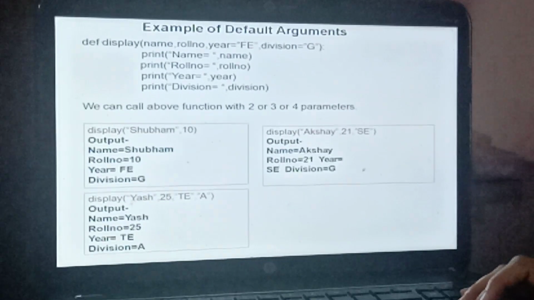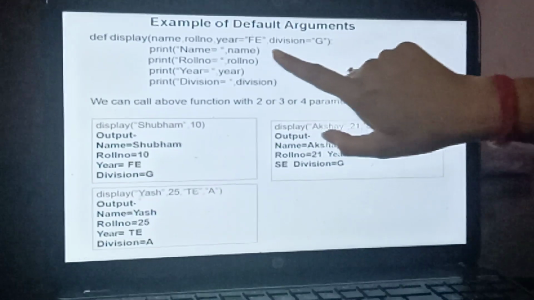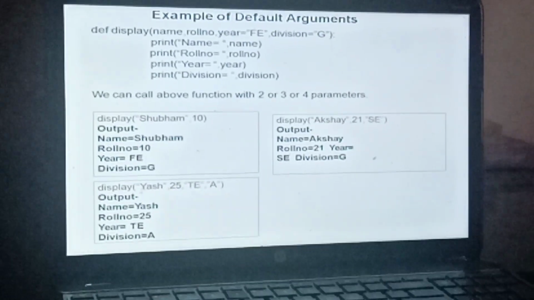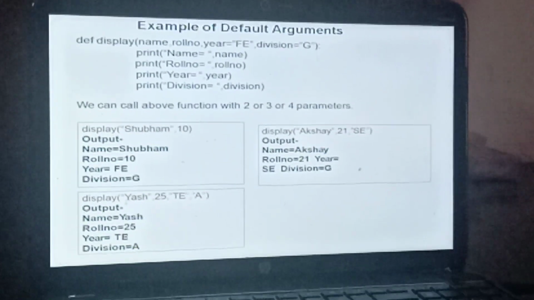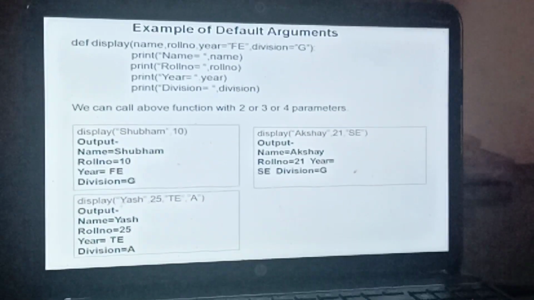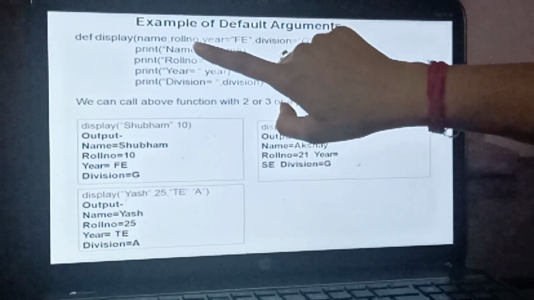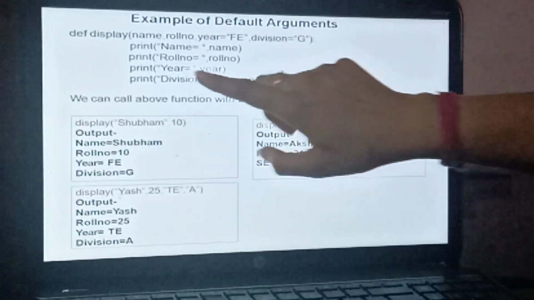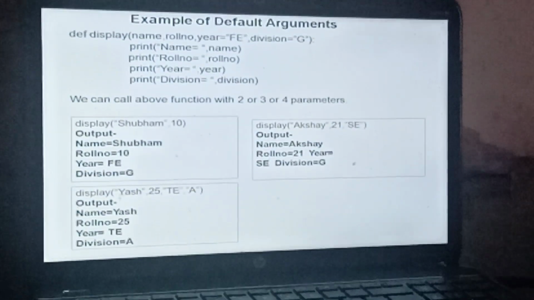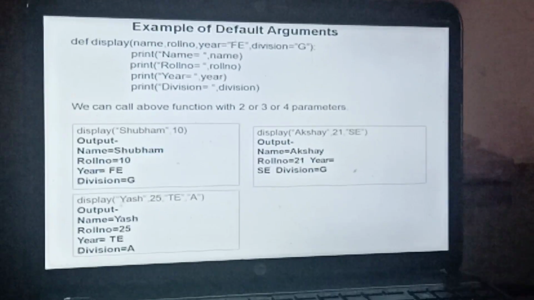This is again an example of default arguments. def display, name, roll number, year and division. Remember that default arguments will always come after your non-default arguments. If you define default arguments earlier, it is going to give you an error. So after defining all non-default arguments, you have to define the default arguments. I am printing the name, roll number, year and division. So basically year and division are the default arguments here.